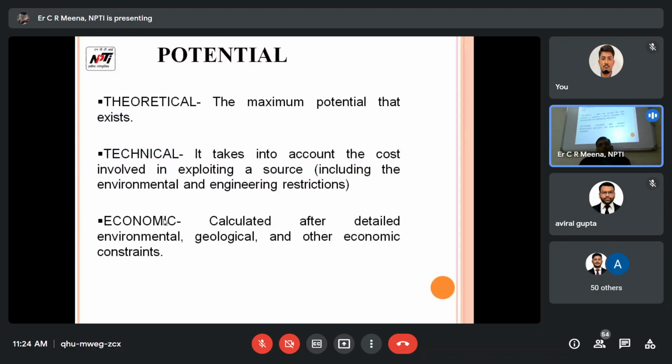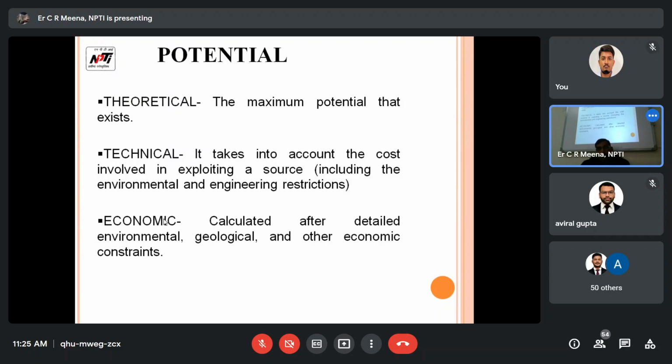Now we talk about hydro potentials. Potential means how much we can develop hydro power plants. Theoretically, how much is available for development; technically, what potential we can develop; that is the technical potential. Economically, how much can we cater out of this theoretical or technical. These are the three types of potential available.